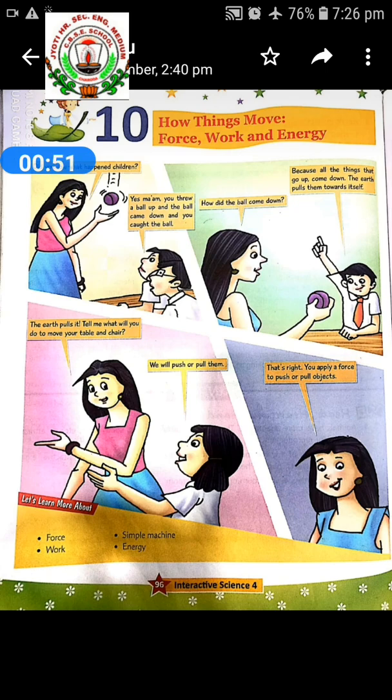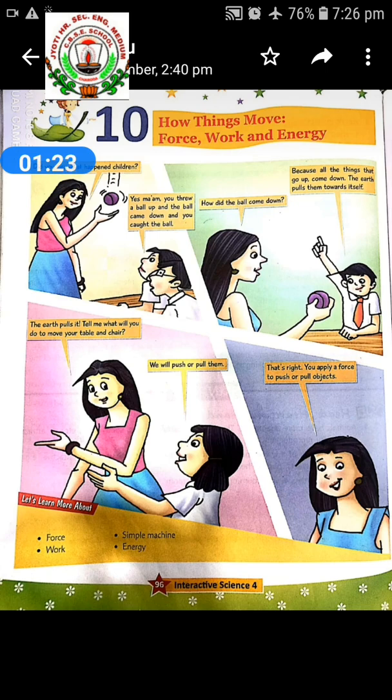Effects produced by force: force can change the state of motion of an object. Second point, force can change the direction of motion. Force can change the shape of an object. Kinds of force. There are different kinds of force acting on the objects at different times under different conditions. Let us try to understand a few of them.